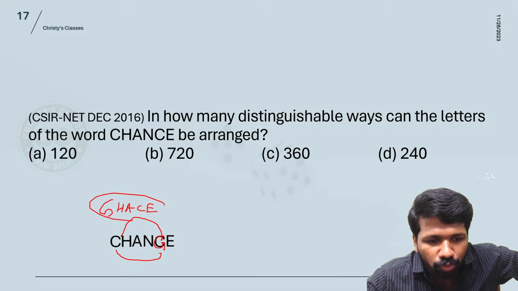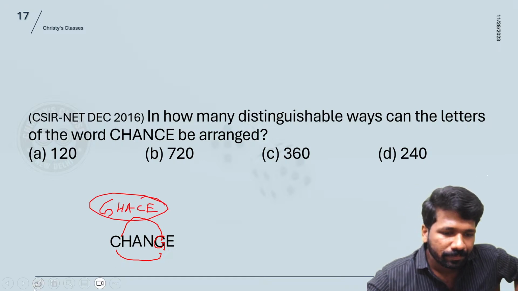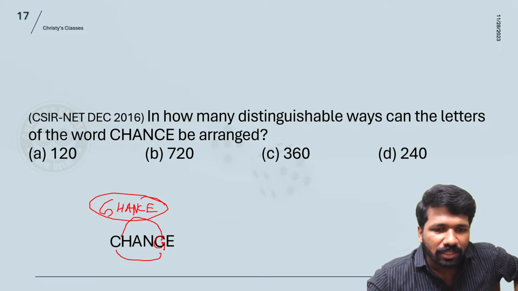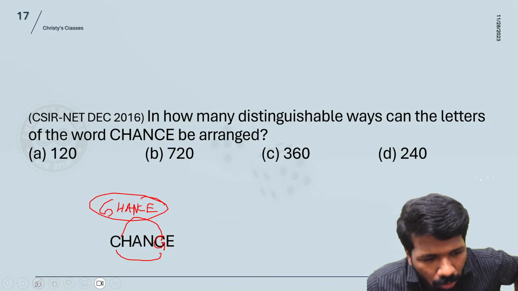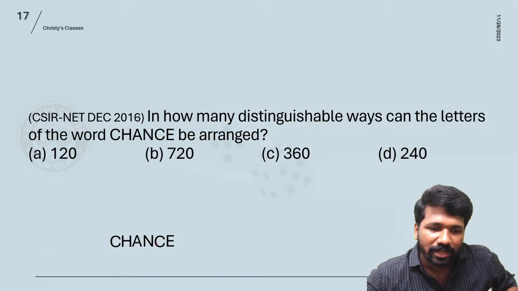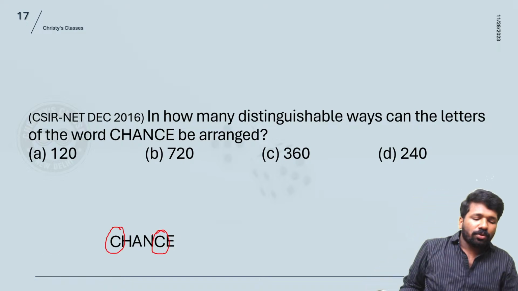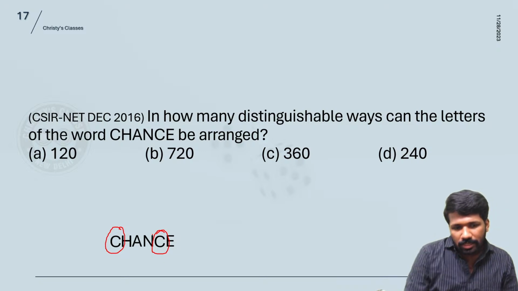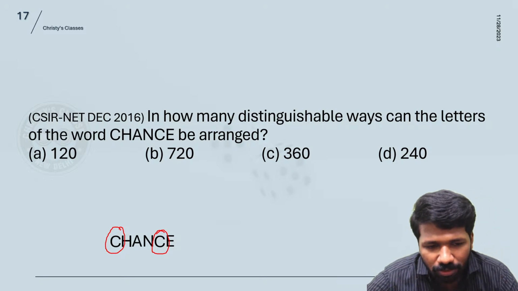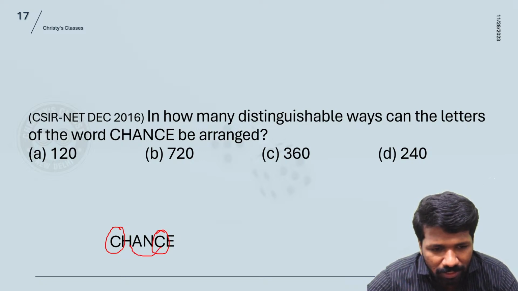G-H-A-N-C-E, that is a new word. Are you all understanding? That means in the 720 arrangements, all these duplicated words are there. Which duplications? By rearranging C, you are getting duplications now. Not only this word, I mean not only C-H-A-N-C-E. If this C is placed here and this C is placed here, you will get